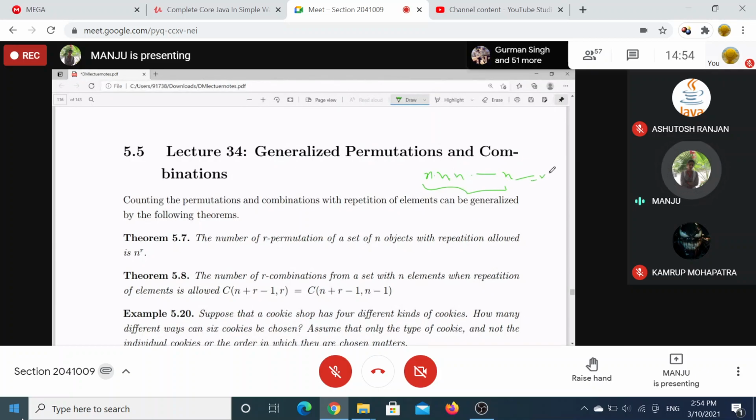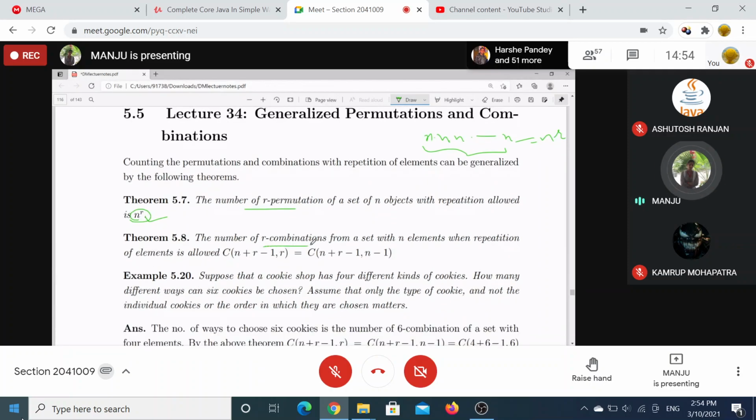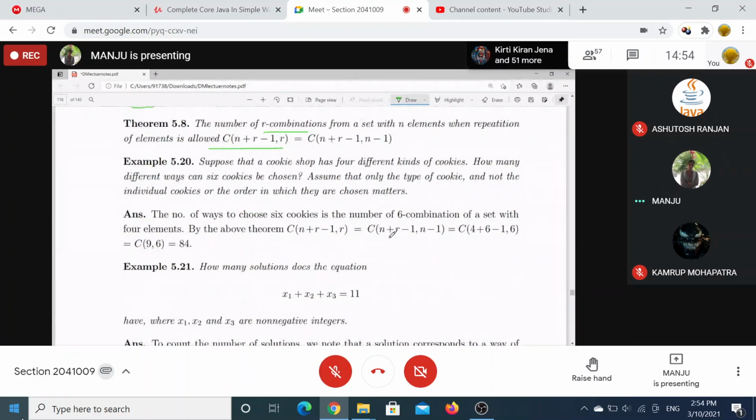So it will be n to the power r. The r-combination, when repetition is allowed, is given by n plus r minus 1 Cr. So whenever repetition is possible, you can always use this n plus r minus 1 Cr.